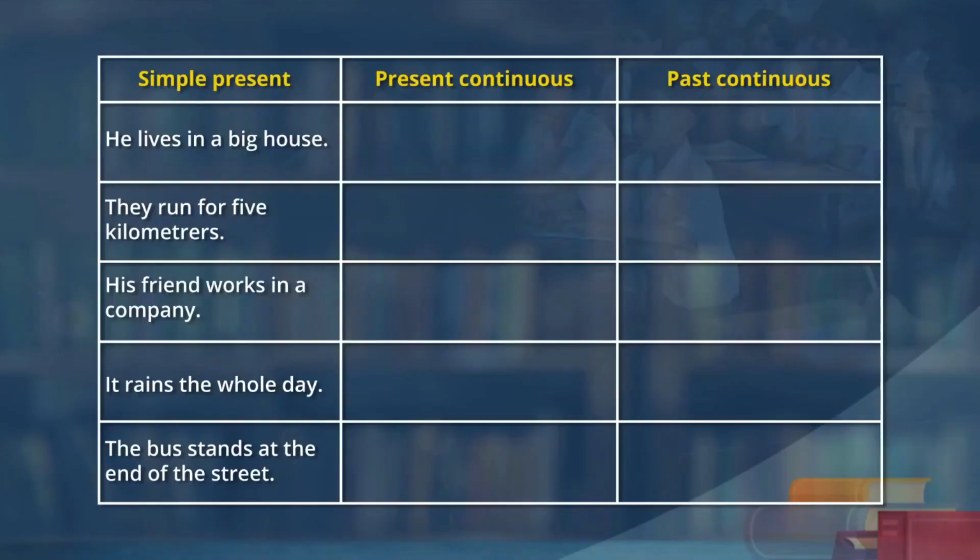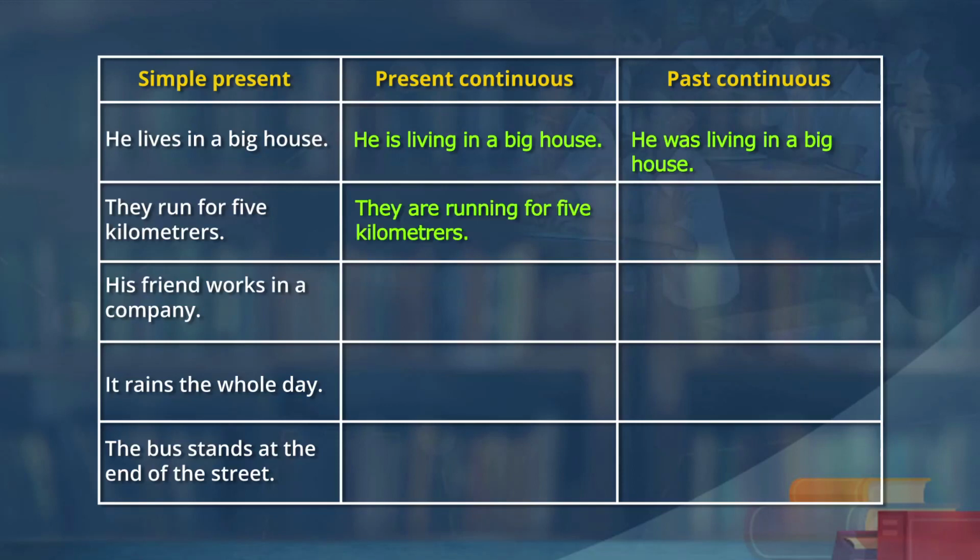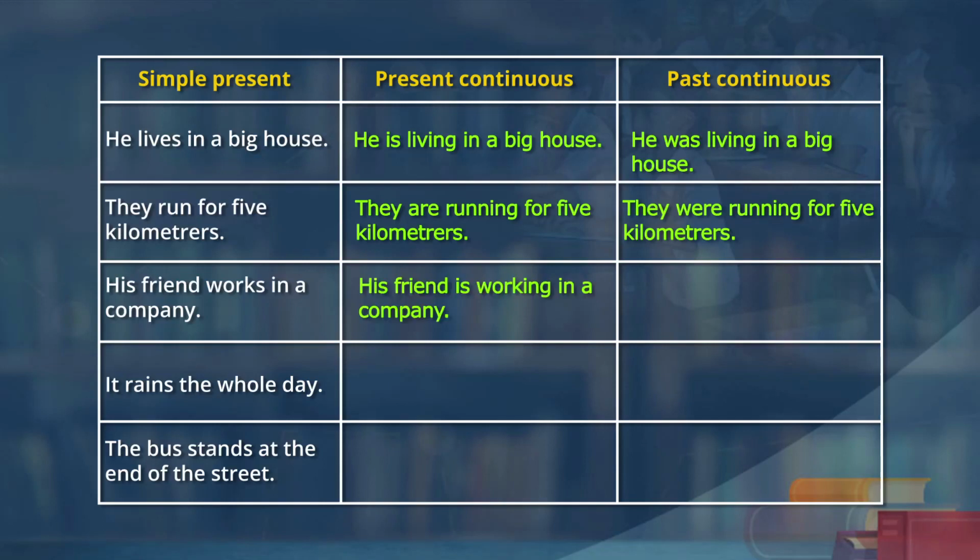So, he lives in a big house. He is living in a big house. Past continuous. He was living in a big house. They ran for 5 kilometers. They are running for 5 kilometers. Past continuous. They were running for 5 kilometers. Fine. His friend works in a company. His friend is working in a company. Then past continuous. His friend was working in a company. It rains the whole day. It is raining the whole day.